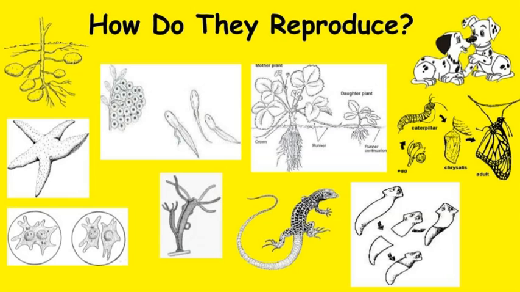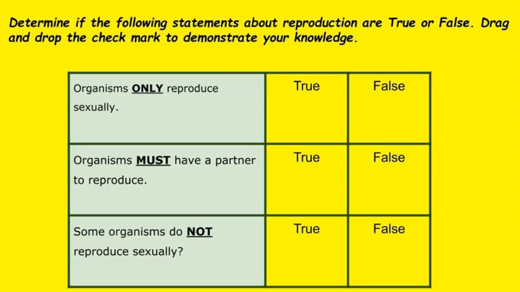All right. The next part was how do they reproduce? You had three kind of simple questions. It says determine if the following statements about reproduction are true or false. The first one says organisms only reproduce sexually. Now we know that's not true, right? There's asexual reproduction, so it can't be.